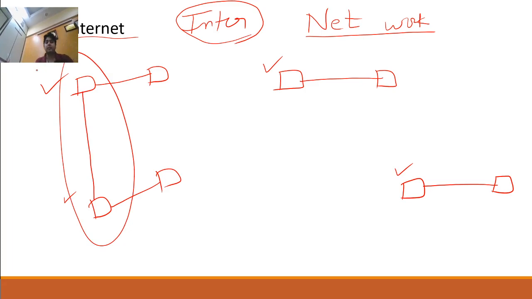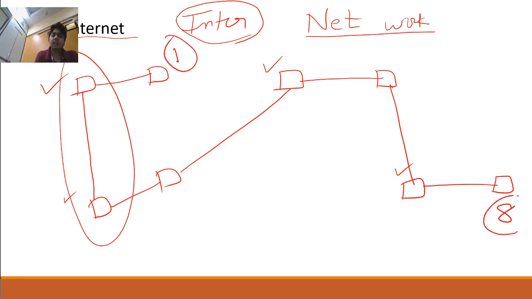Are you getting my point, guys? Even this is one network. Now these two computers are connected with each other, network. So if you see computer number 1, 2, 3, 4, 5, 6, 7, 8, this is computer number 8. Computer 1 is indirectly connected to computer number 8. Is it connected directly? My answer is no. It is indirectly connected with the help of many networks.